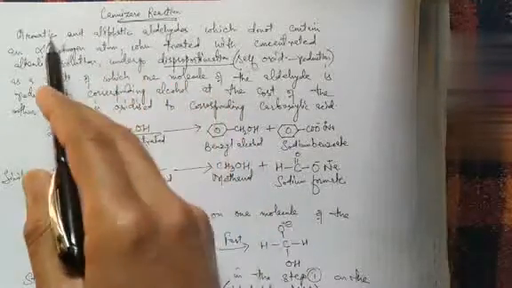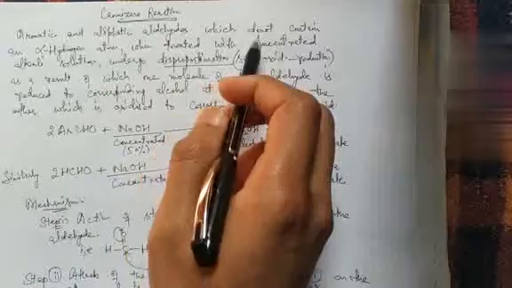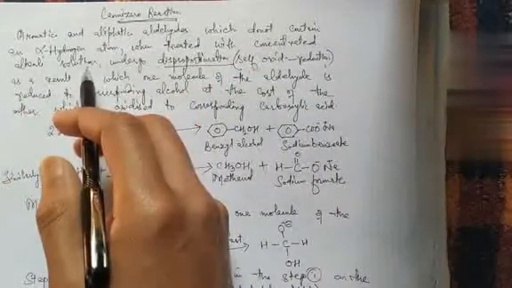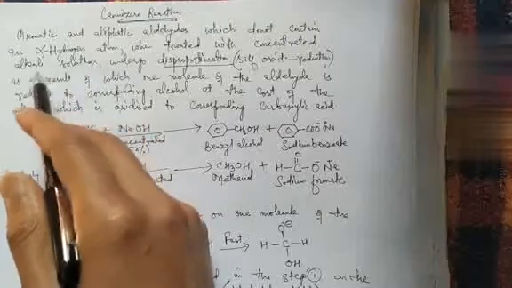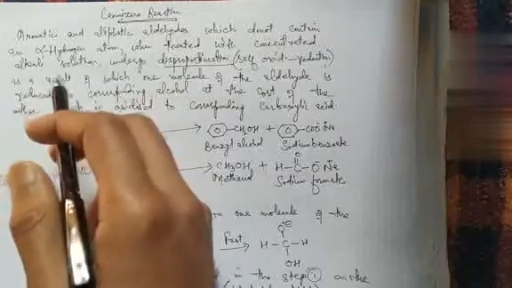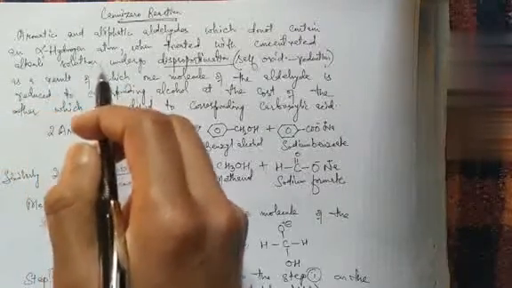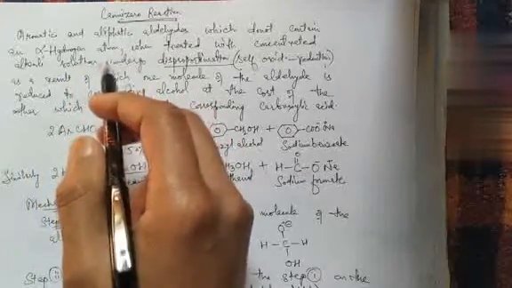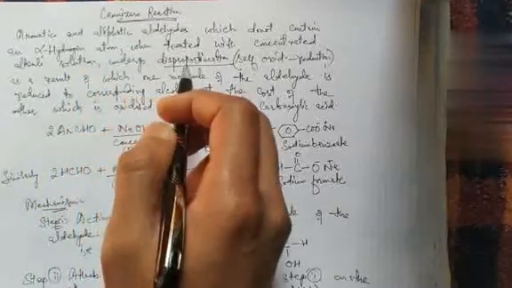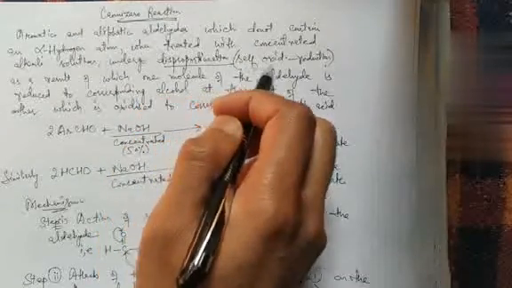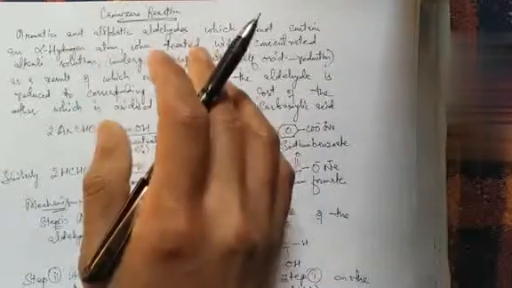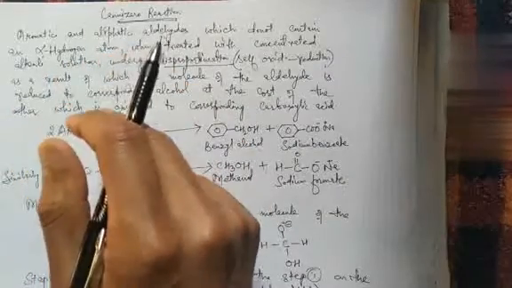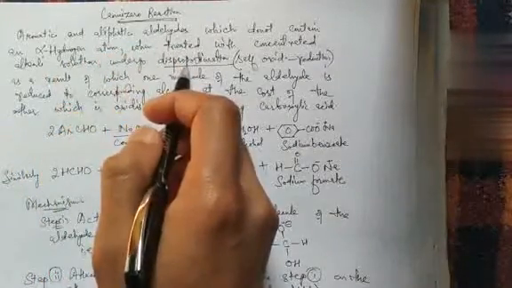So aromatic and aliphatic aldehydes lacking alpha hydrogen, when treated with concentrated alkali solution, for example a solution of NaOH, a strong base, sodium hydroxide, undergo disproportionation. Disproportionation simply means self-oxidation reduction. When the same kind of molecule undergoes oxidation as well as reduction, that type of reaction is called disproportionation.